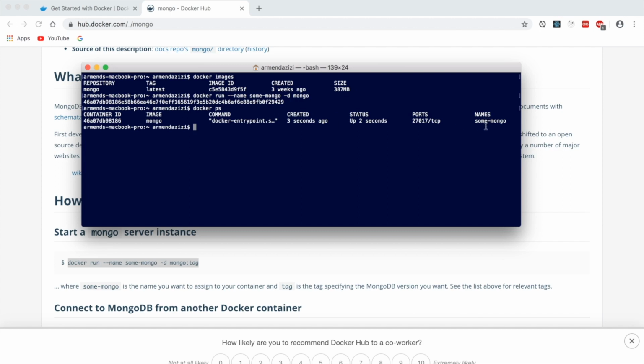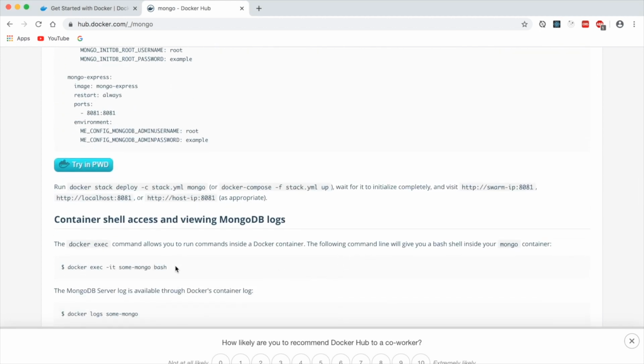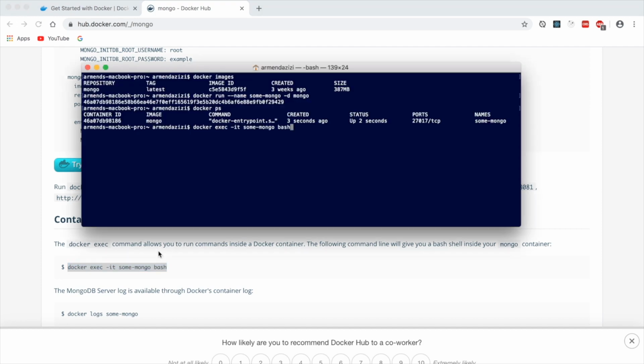Now let's start the Mongo program. Again, we go back to the website, copy the command to execute the program and paste it in our terminal. And here we can see Mongo up and running.